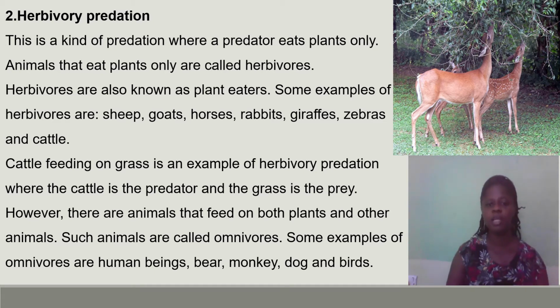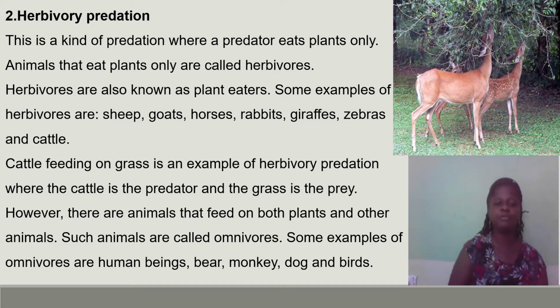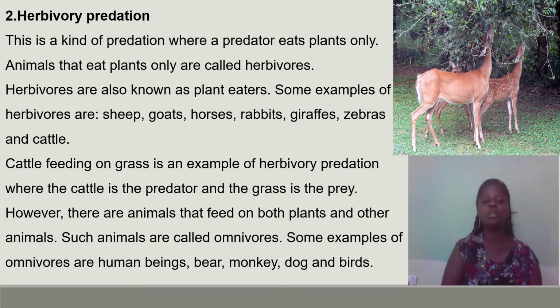Herbivores are also known as plant eaters because they eat plants only. A cattle feeding on grass is an example of herbivore predation. An antelope or a goat or a rabbit or a zebra feeding on the grass is an example of herbivore predation.